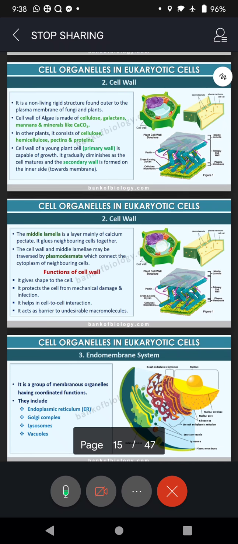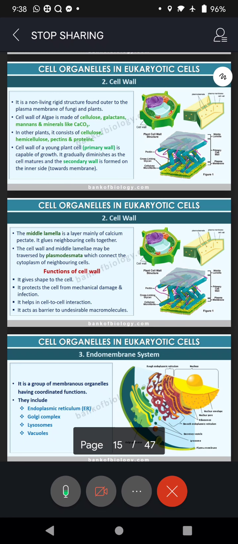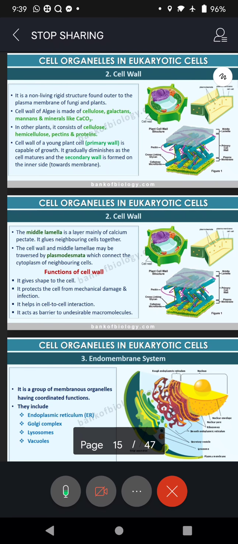We go next to the cell organelle, the second one, cell wall. As all of you know, the cell wall is the toughest one, and it is tough because of the presence of a chemical called pectin, right? Even though cellulose and hemicellulose are there, because of pectin it is tough. I am sure you must have touched the bark of a tree with your palm, and you feel how tough the cell wall is, isn't it?